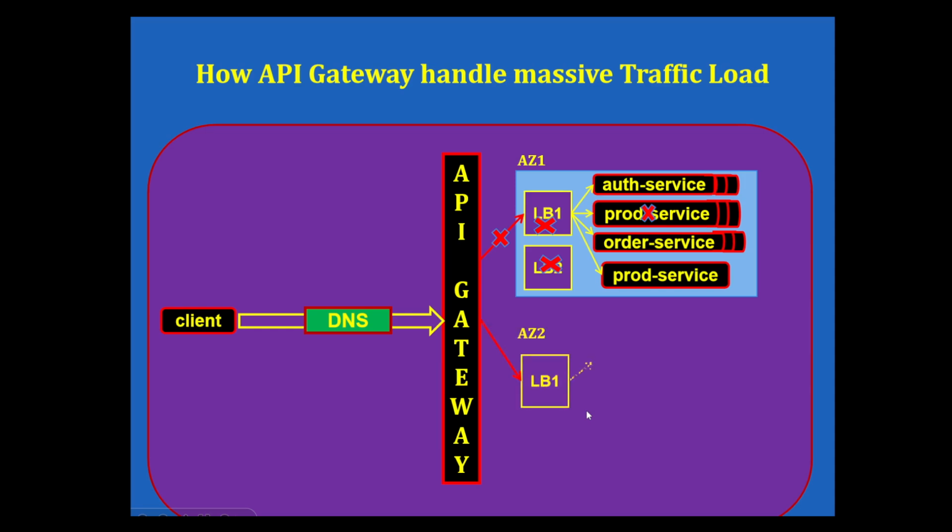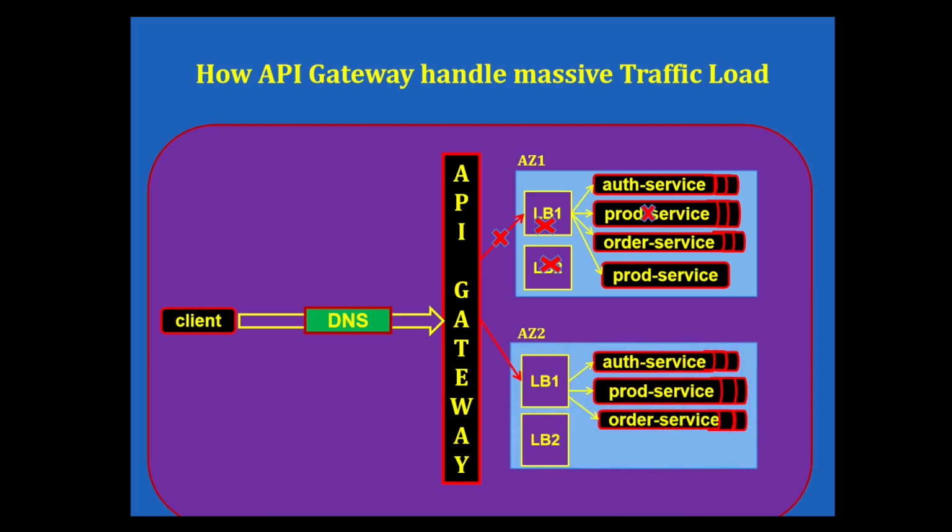It will send the request flow to another availability zone which has a similar kind of setup and number of instances available. This way, if any availability zone gets failed, the API gateway will route the request flow to another availability zone, only if our API gateway is integrated with the DNS system.